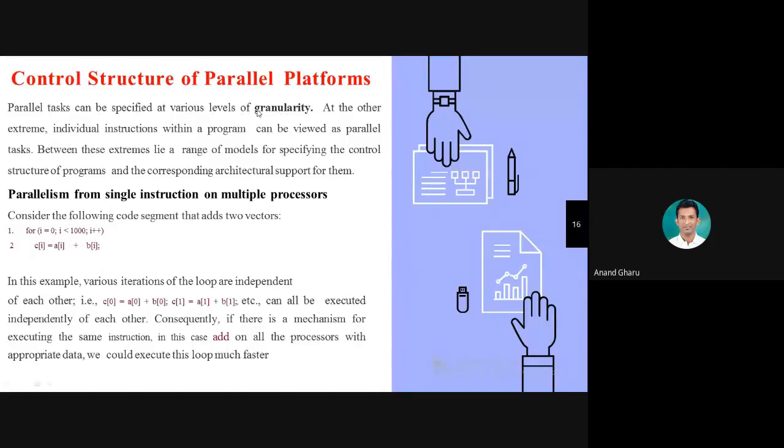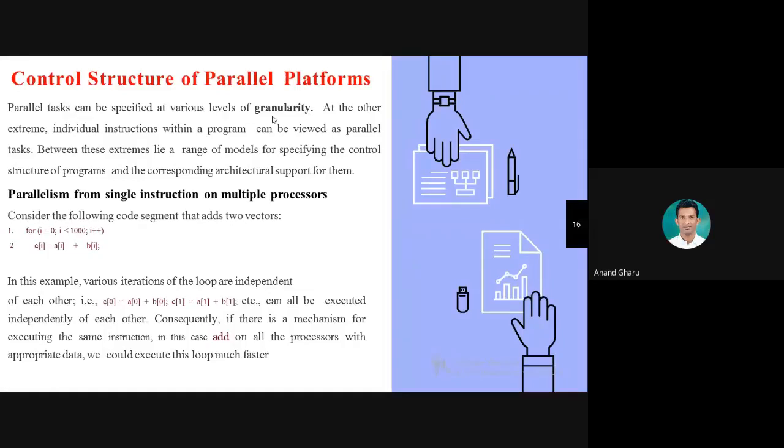Note down the point, granularity. Granularity means a teeny part, a small part. The granularity can be a small amount of information, or we can say the teeny part.